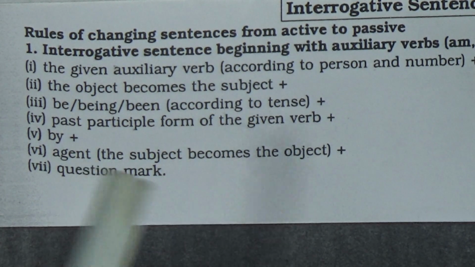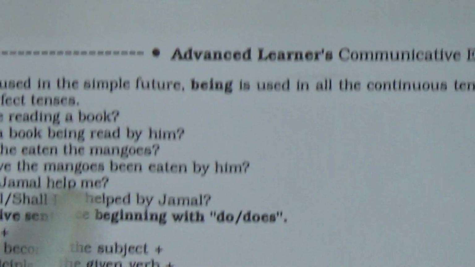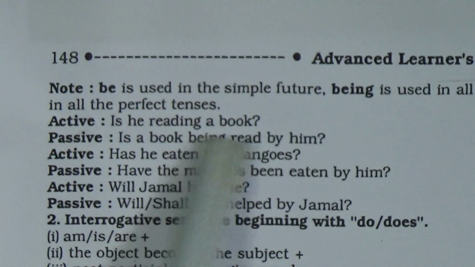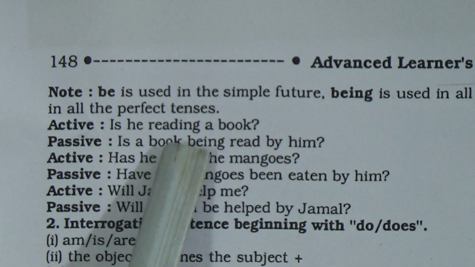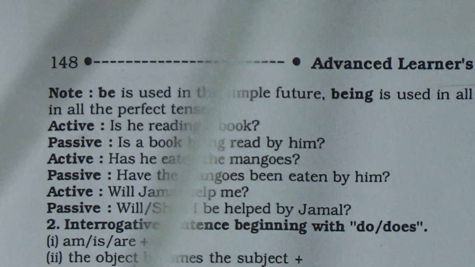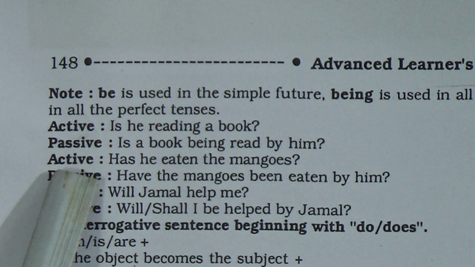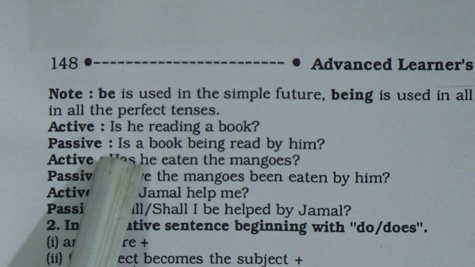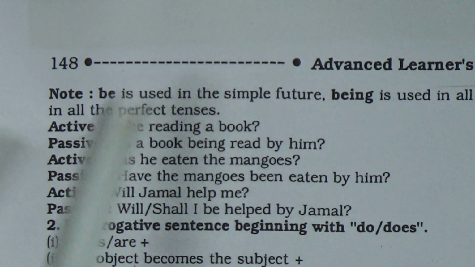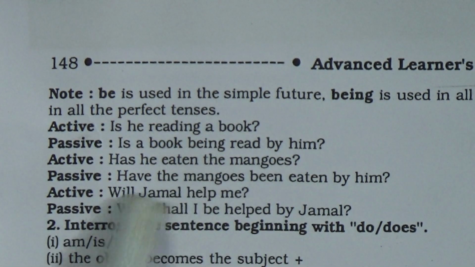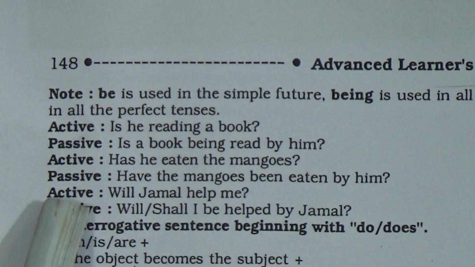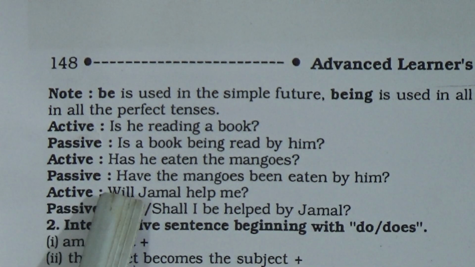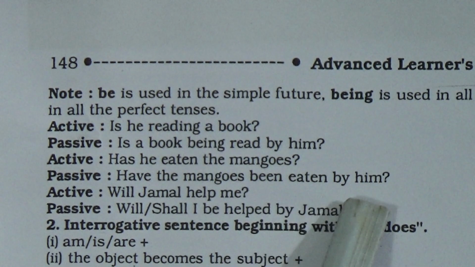Now, dear students, I am going to say an example. Please follow that. In active voice, is he reading a book? So as per our structure, here you will write in this way. In passive voice, is a book being read by him? Then again, in active voice, has he eaten the mangoes? In passive voice, here you will do it this way: have the mangoes been eaten by him?